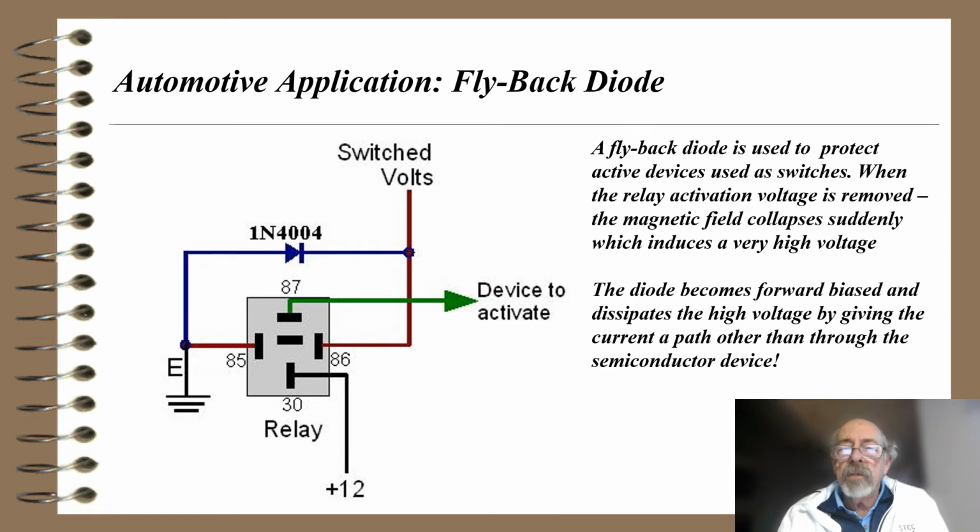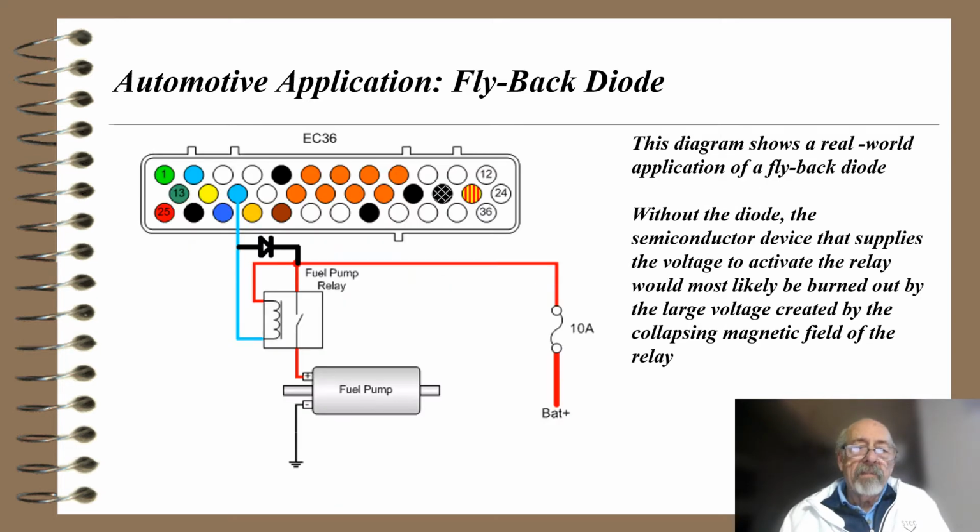So a flyback diode is used to protect active devices used as switches. When the relay activation voltage is removed, the magnetic field collapses suddenly, which induces a very high voltage. The diode becomes forward biased. When the relay is being activated, the diode is reverse biased, hence an open. But when the relay gets switched off, the diode now becomes forward biased and dissipates the high voltage by giving the current a path other than through the semiconductor device. If you opened up the hood of any car and looked at the relays, you'd discover flyback diodes in place across those relays.